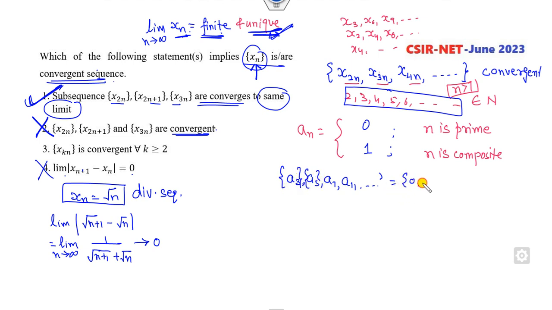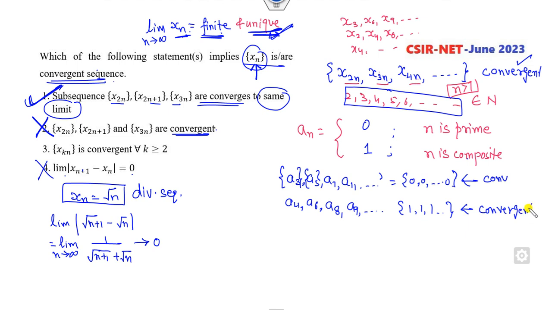If it is the 0, 0, 0 sequence, every constant sequence is convergent, so it's satisfied. And what about the others? x4, x6, x8, x9 and so on, these are 1, 1, 1 and so on. So again it is a constant sequence, which is convergent.